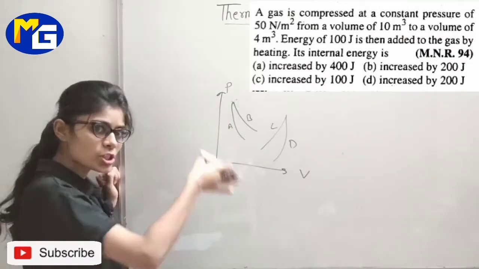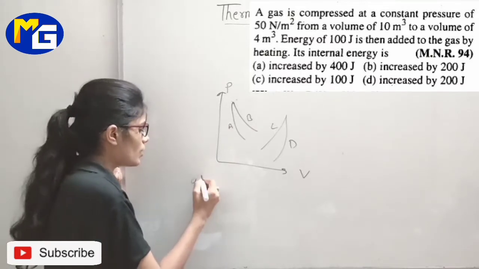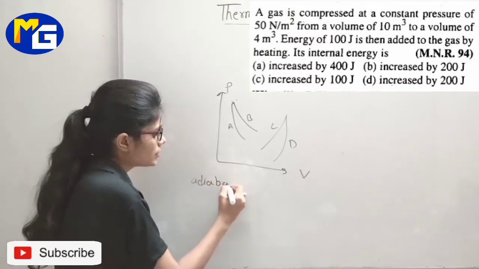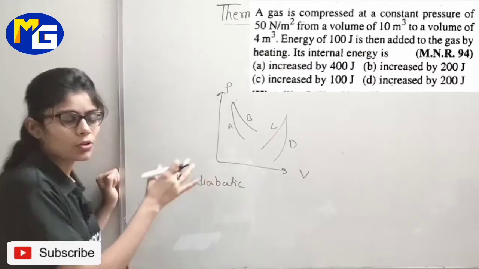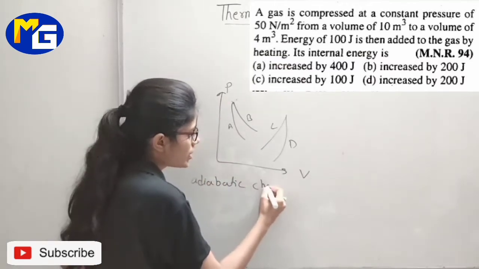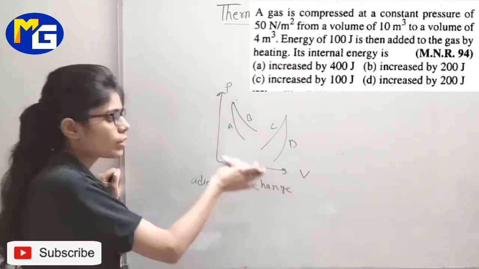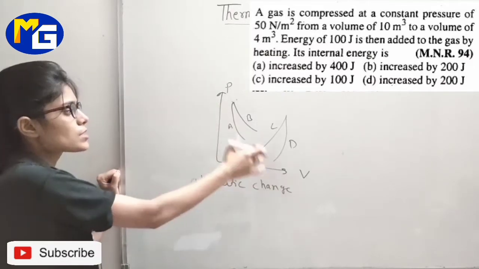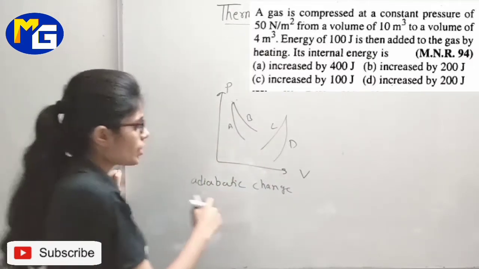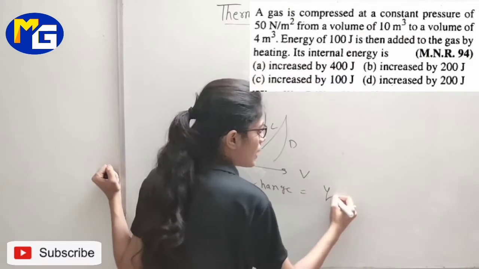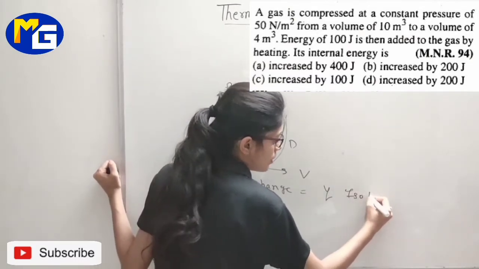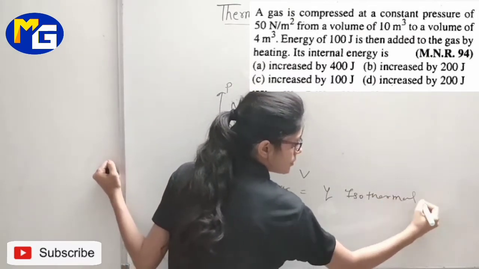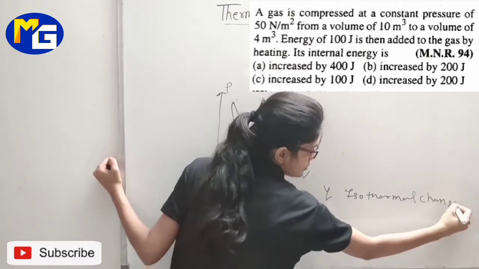Steeper means more sharp. Okay, so adiabatic slope, you can say slope of PV graph in adiabatic change is gamma times isothermal change.